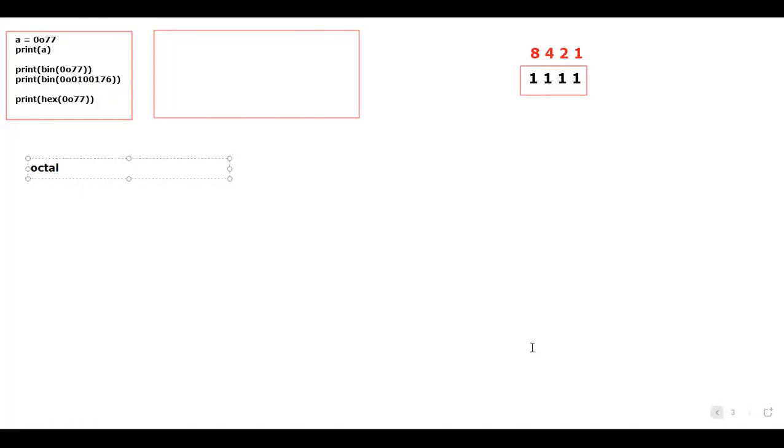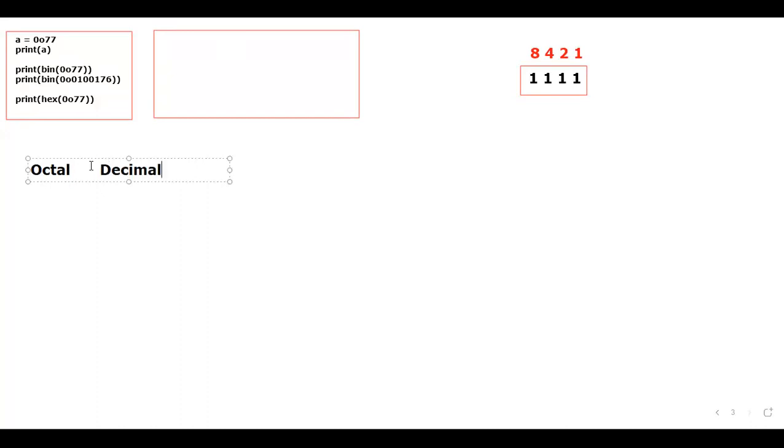This octal data I have to convert into which format? Don't you think the octal data has to be converted into decimal? Octal has to be converted into decimal. Sir, how will the conversion happen, sir? That I will take care of. Why would you worry about that?